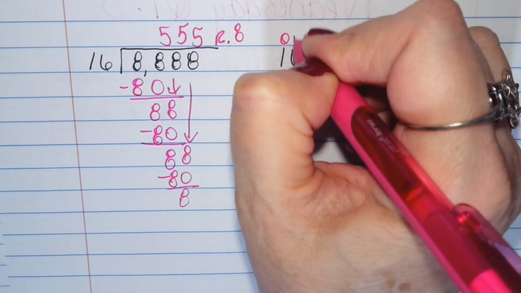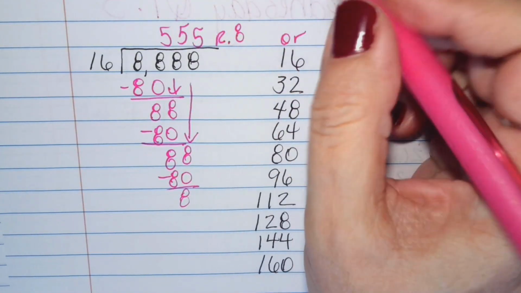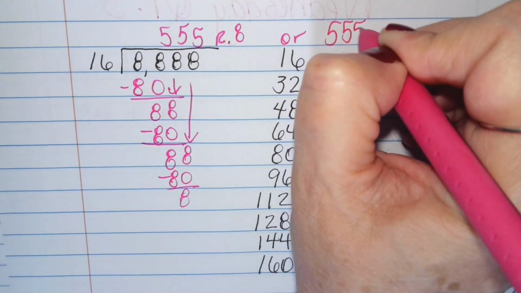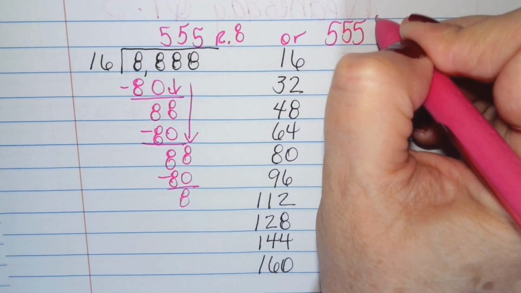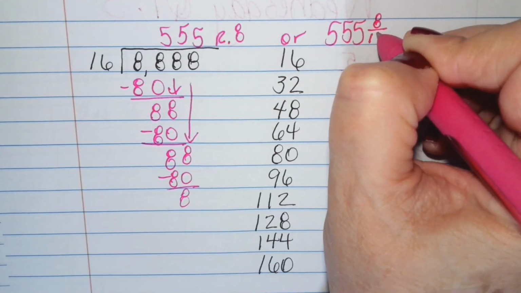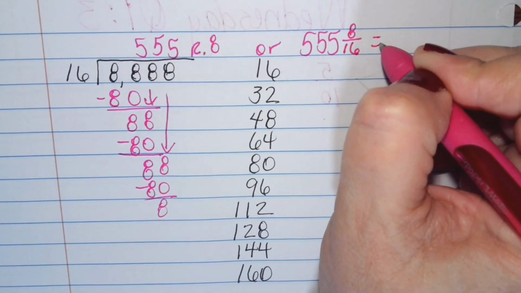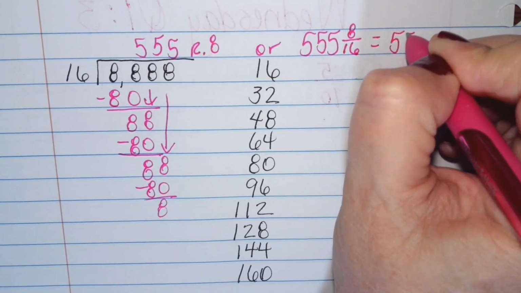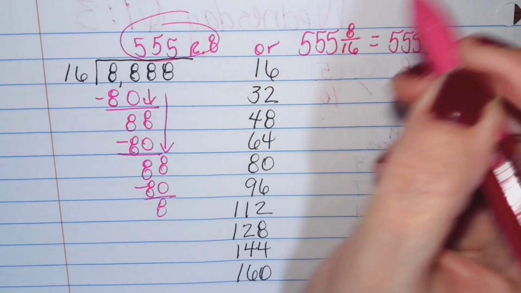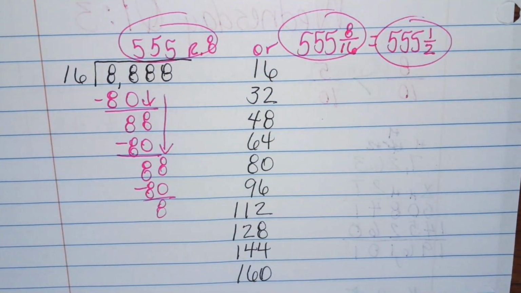Or if I would have kept going, this would have been a repeating decimal, so we're not going to keep going. So I could say 555 and 8/16, which would equal, because 8 is half of 16, 555 and 1/2. So look at the multiple ways you could have written this answer. 3 ways there.